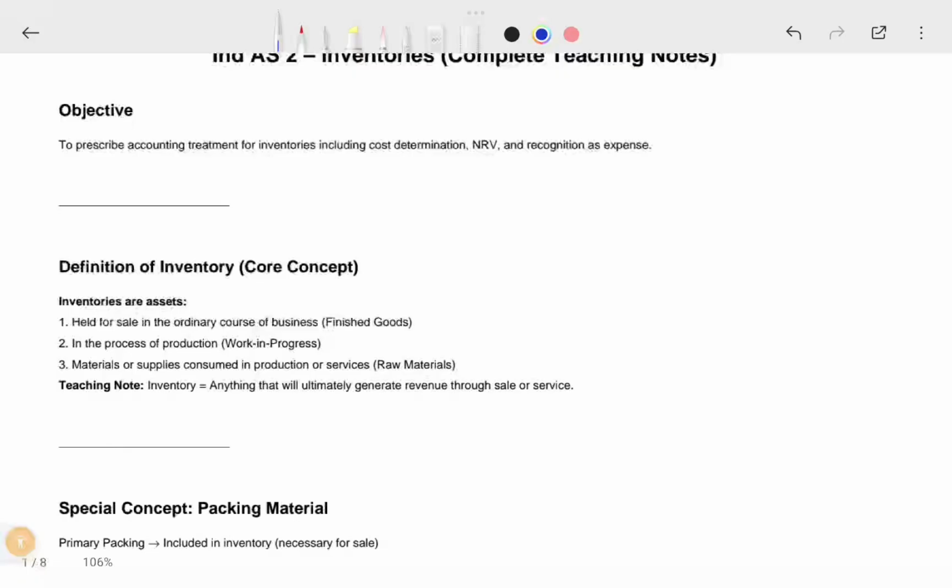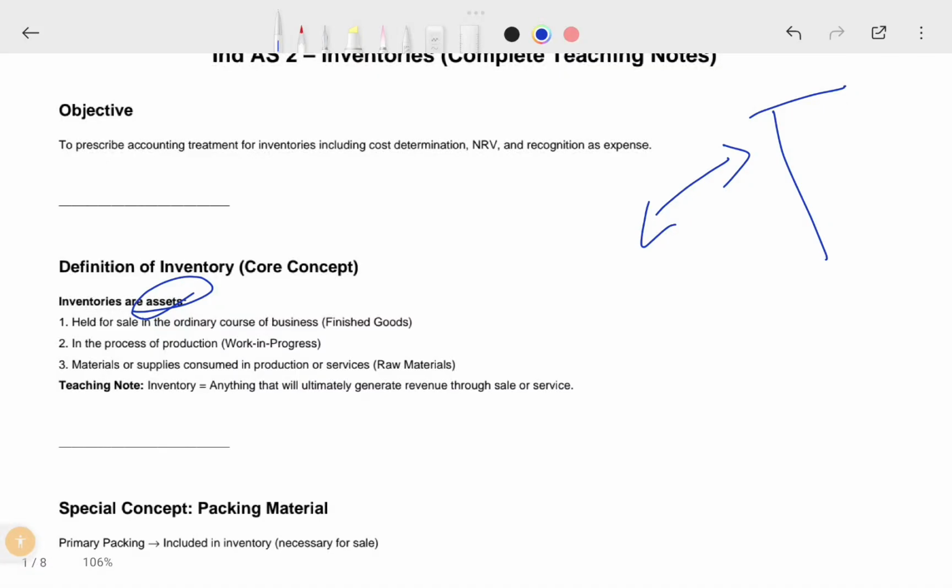Let's start with the most basic and important question. What exactly is inventory? Inventory is an asset. Of course, it is an asset, but it is a current asset because it can be used within one year. As per the asset definition, if any asset is used over its useful life, that would be an asset for us. So inventory is also an asset.